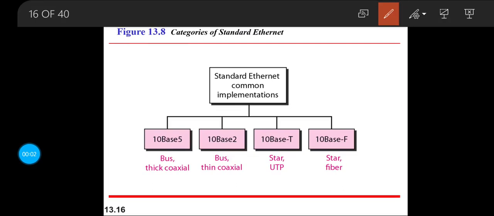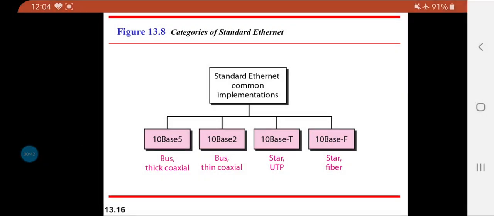Hello all, let us continue the sessions on wired LANs, where we were dealing with the Ethernet standards. Now we have to move ahead with the physical layer implementation with respect to the standard Ethernet. This standard Ethernet is further divided into 10Base5, 10Base2, 10BaseT and 10BaseF. So it is basically the physical layer implementation which is done for the standard Ethernet.